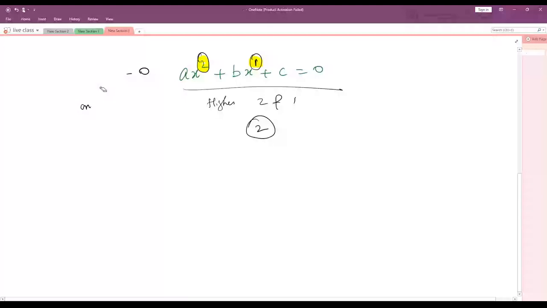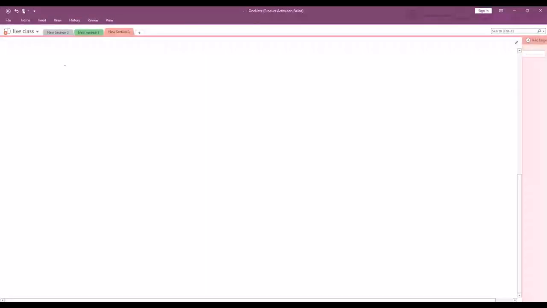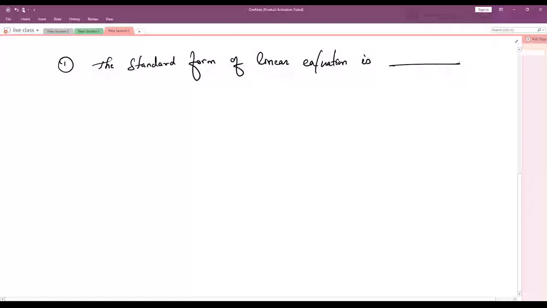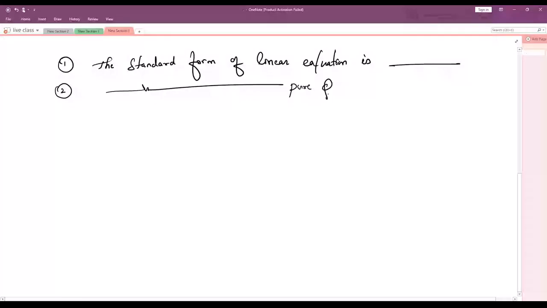Now, which are the types of questions we can expect from what we have discussed now? Very simple, I'm showing you. The first question you can expect is: the standard form of linear equation is dash. You can get any of the options, but you know very well what you have to write. Again, the standard form of pure quadratic equation is dash.